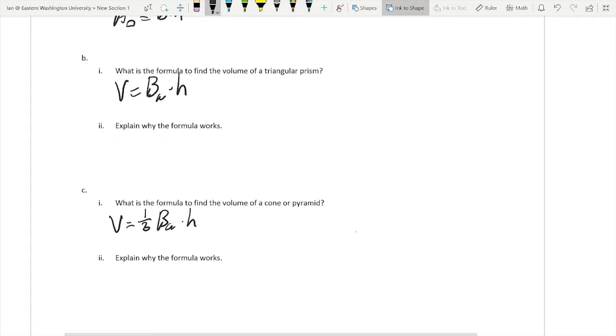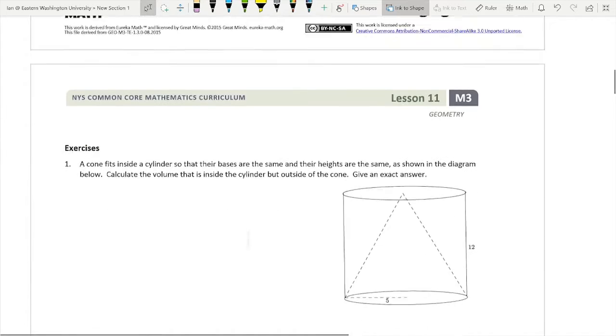So again, why does this work? It's really a calculus thing. But if you remember back in 8th grade, hopefully your teacher showed you this. You can take a cone that has the same base area and height as a cylinder, and it takes 3 of those completely full to fill that cylinder. It's a really cool little demonstration of why that works.